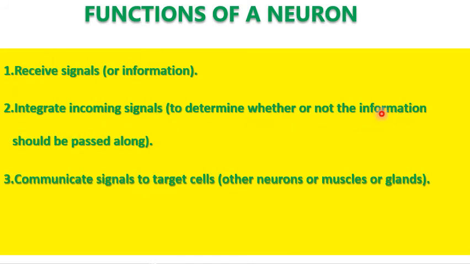Whether or not the information should be passed on is integrated by these nerve cells, and they communicate the signals to the target cells. Other neurons, muscles or glands are involved in this function, which is communication of the signal to the target cells. Thank you.